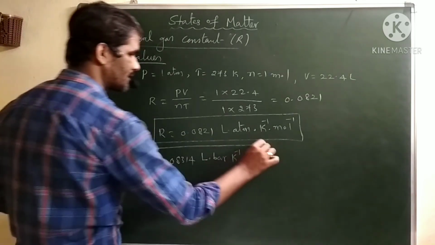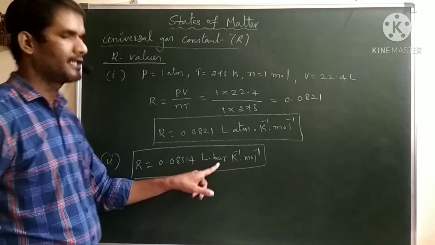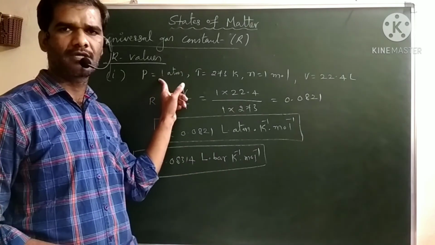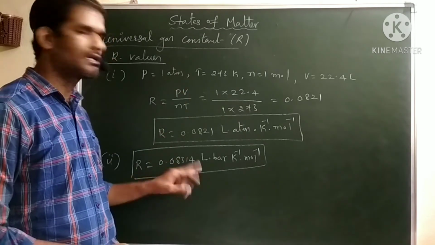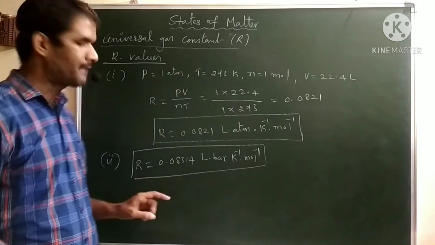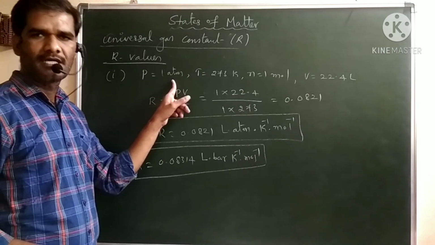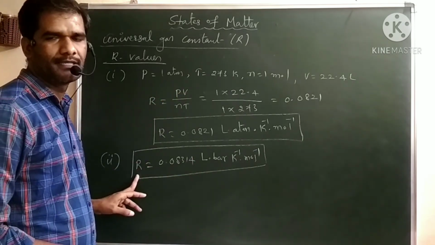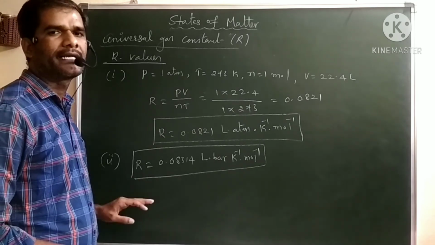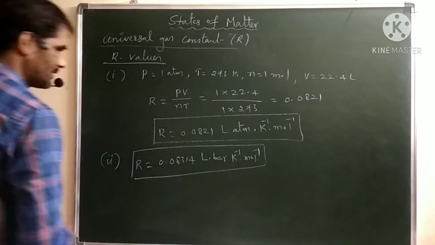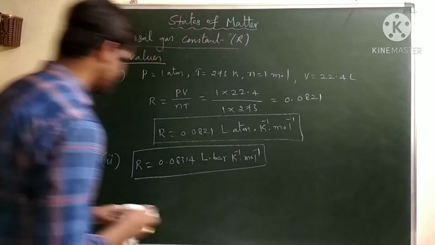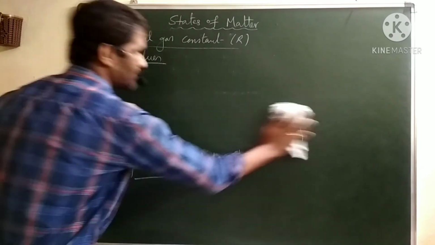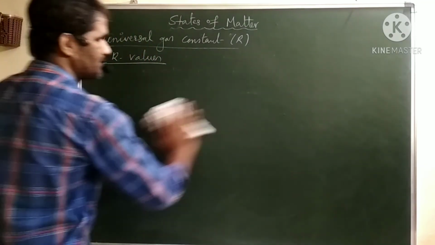When we take the pressure units in bars, it does not depend on how much amount, whether it is 2 atmosphere, 3 atmosphere, or 2 bar, 3 bar, it doesn't matter. It depends only on whether it is atmosphere or bar. The R value depends only on the unit. It will not depend on the quantity. Similarly, there are the other values of R in various units.